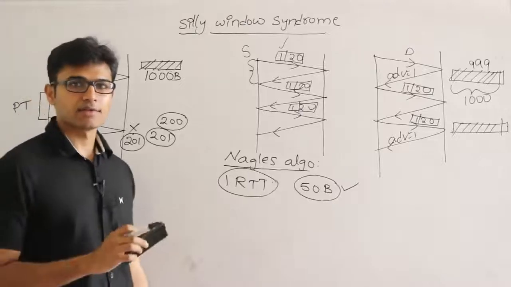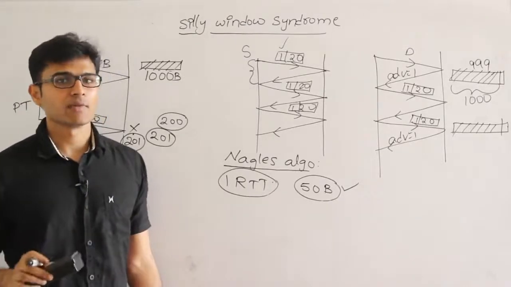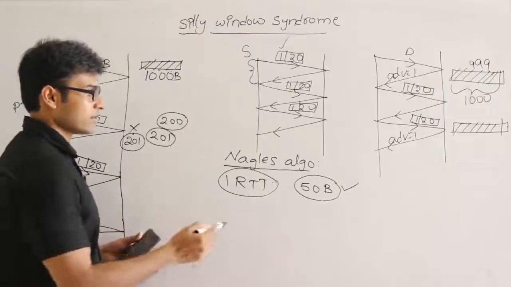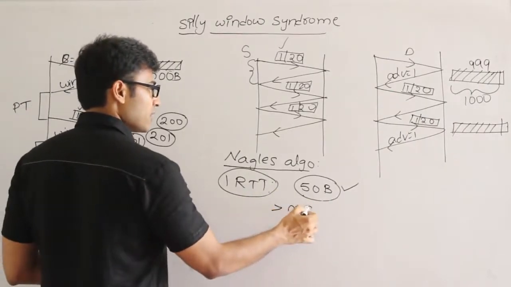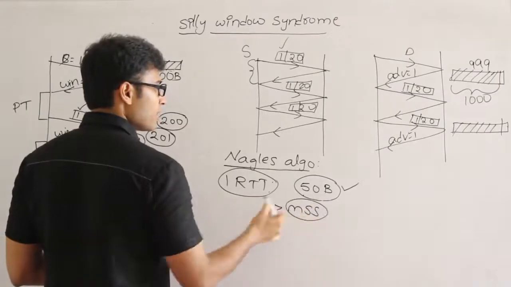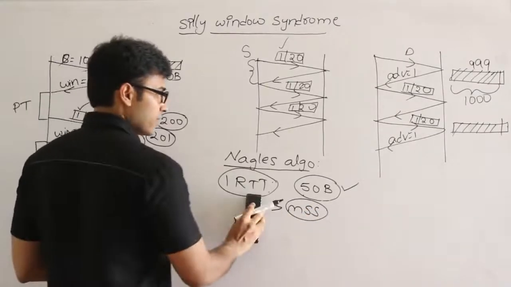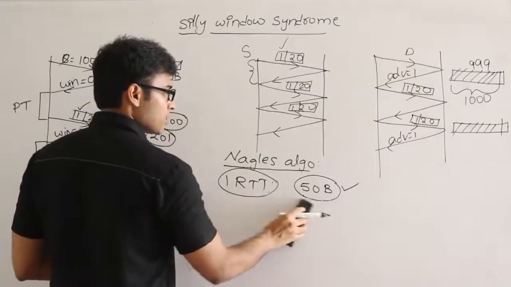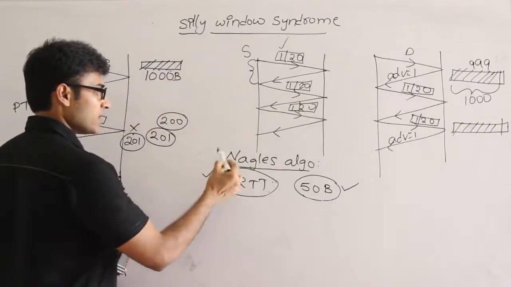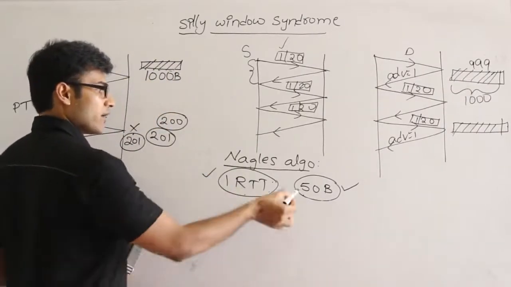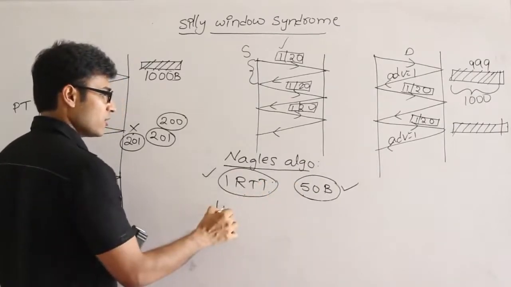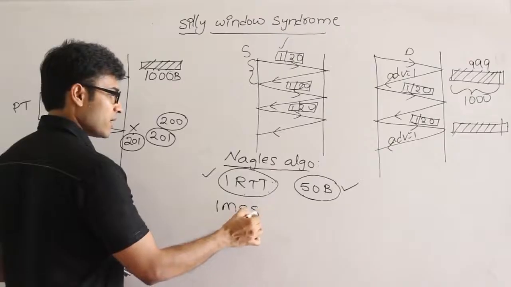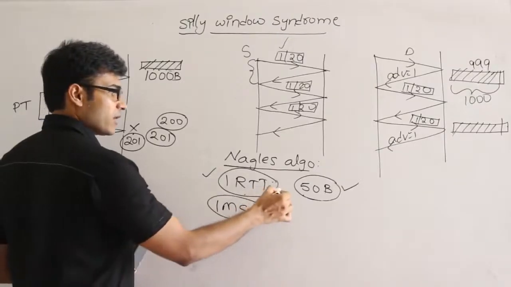But then in most cases, more than 1 byte will be generated in 1 RTT. And if the data generated is greater than 1 MSS, then you have to send only 1 MSS. Which means Nagle's algorithm says this: you wait for some time, how much time? 1 RTT, and in this time whatever data bytes are produced you send it, or sometimes you will be able to fill up one maximum segment in a time less than 1 RTT.